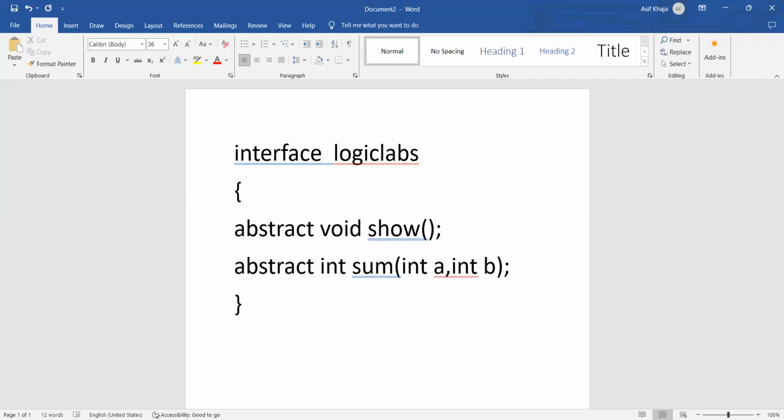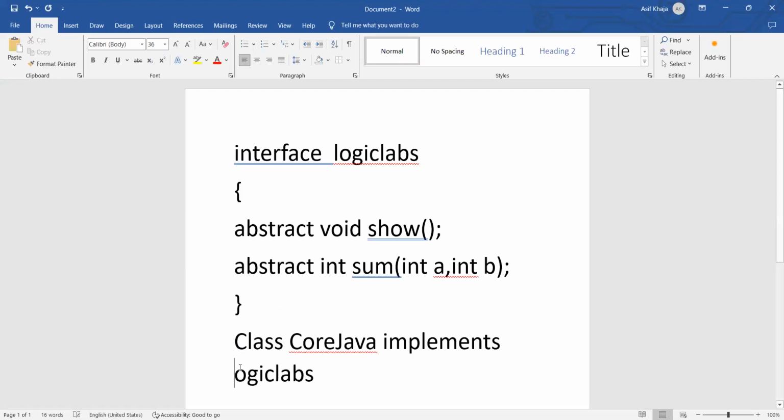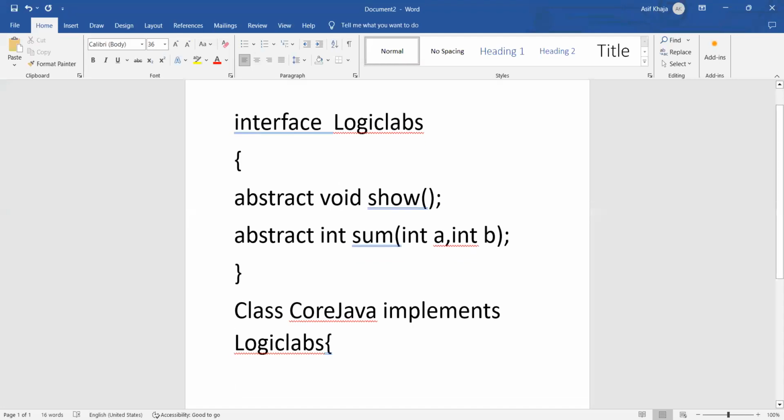For example, class CoreJava implements LogicLabs. Sorry, we should not use the extends keyword here because it is an interface. Now this CoreJava class is implementing the LogicLabs interface, so it should implement these abstract methods.